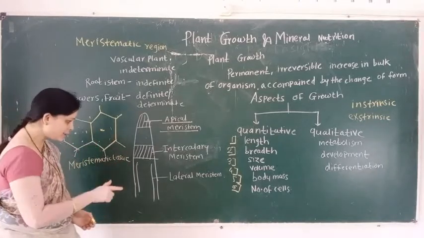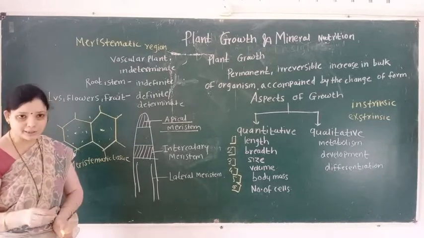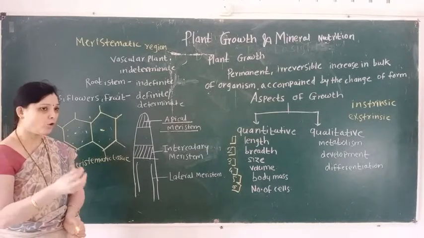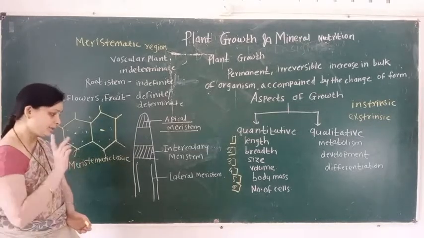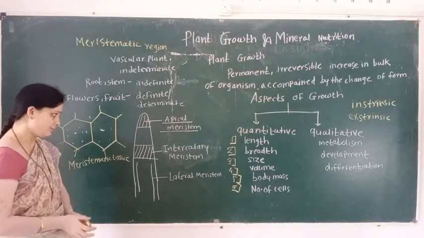Lateral meristem is responsible for increase in the girth or diameter of the organism.